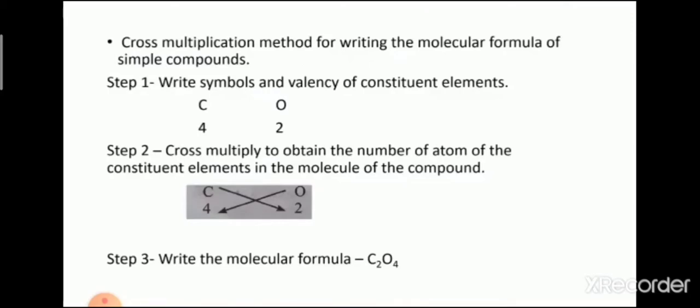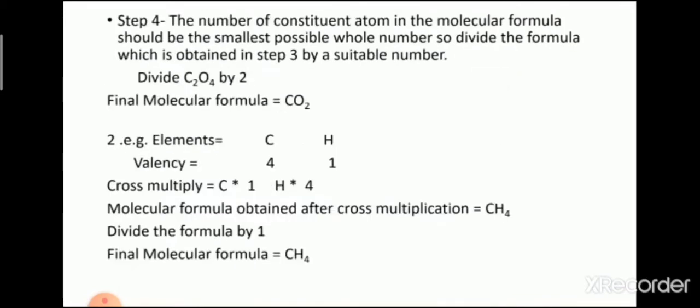Now we will see the next step. Step 4. The number of constituent atoms in the molecular formula should be the smallest possible whole number. So divide the formula obtained in step 3 by a suitable number. Here we have C2O4. So 2 and 4 are in the table of 2, so we are going to divide by 2. If we divide by 2, we will get CO2. So the final molecular formula is CO2.